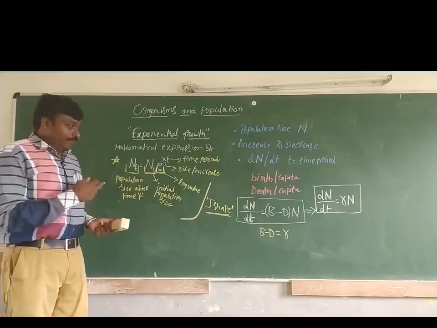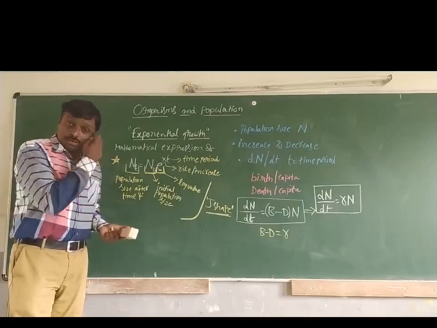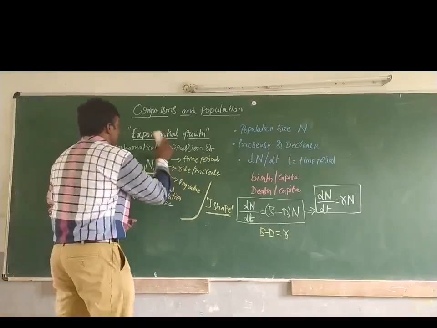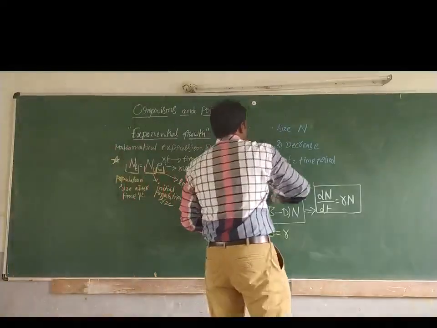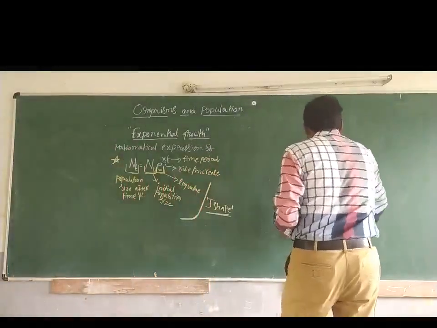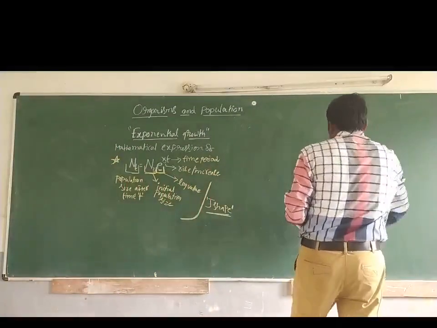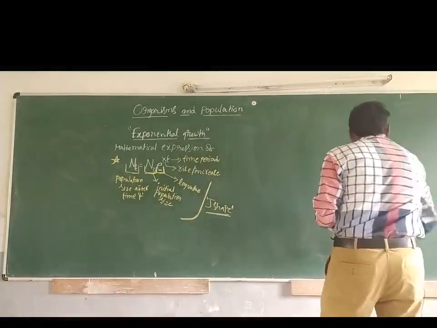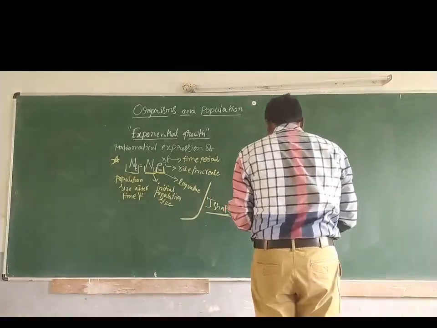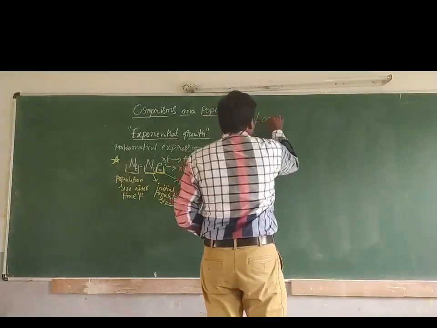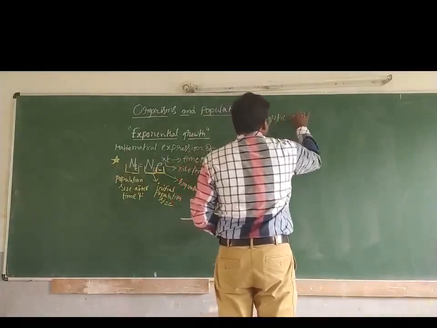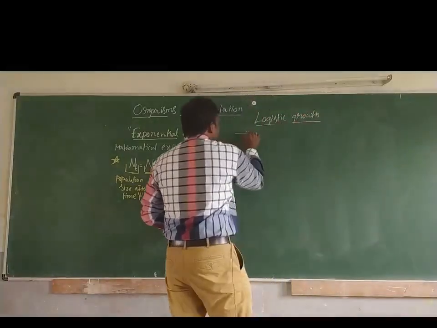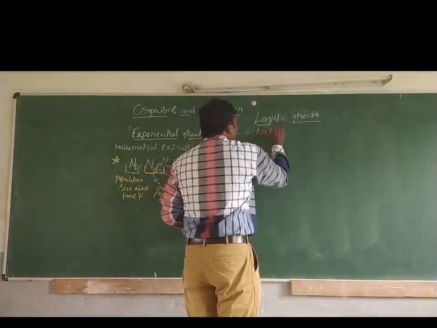Then after this exponential growth, another growth is called logistic growth. So logistic growth is a natural process.